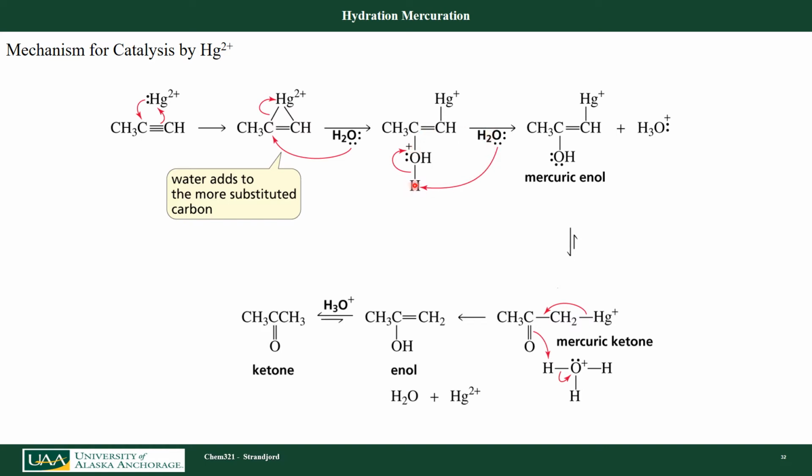I pick off that hydrogen here, pushing that down. I still have mercury on there. And in acid, it turns out that I can actually then break that bond, moving that oxygen out to that compound then. So this tautomerizes, and then I push that out, forming the enol itself. Okay, and then it tautomerizes again to form the ketone.